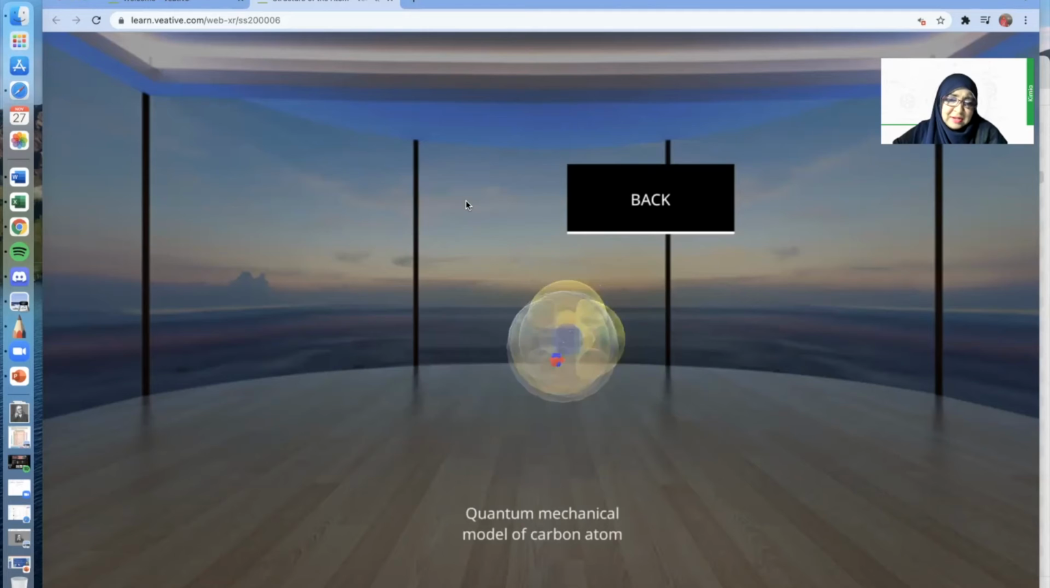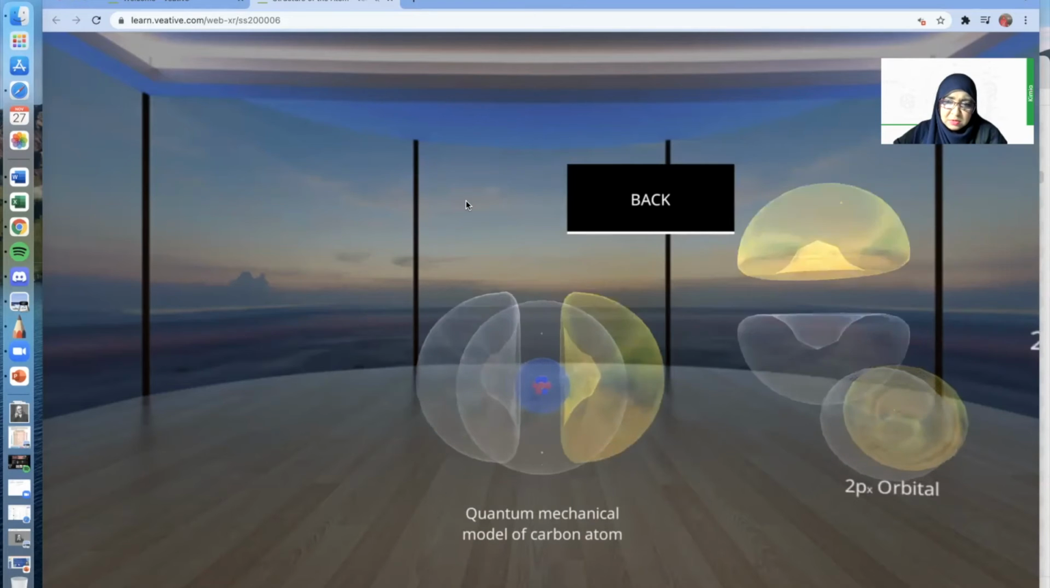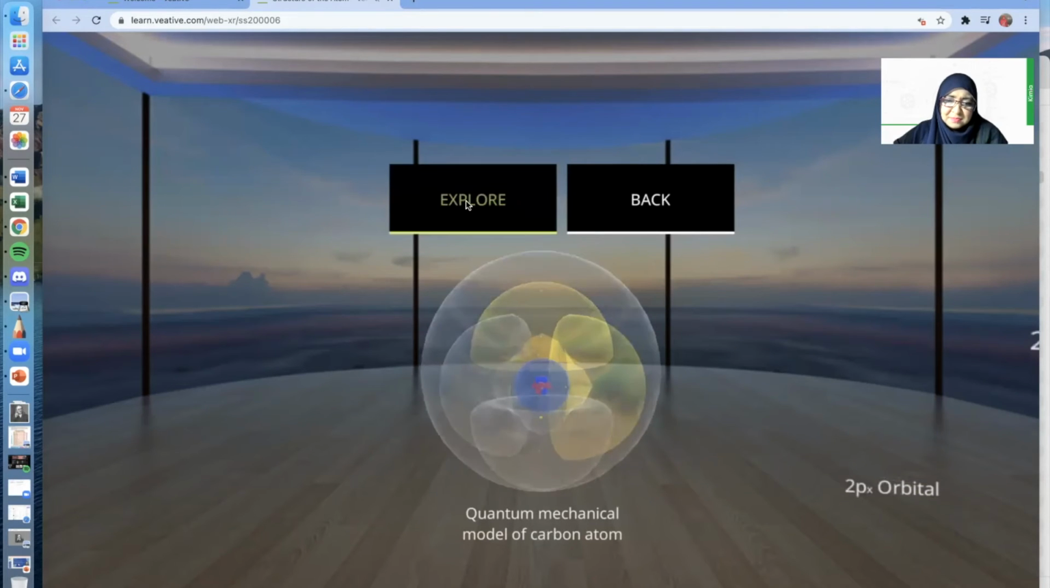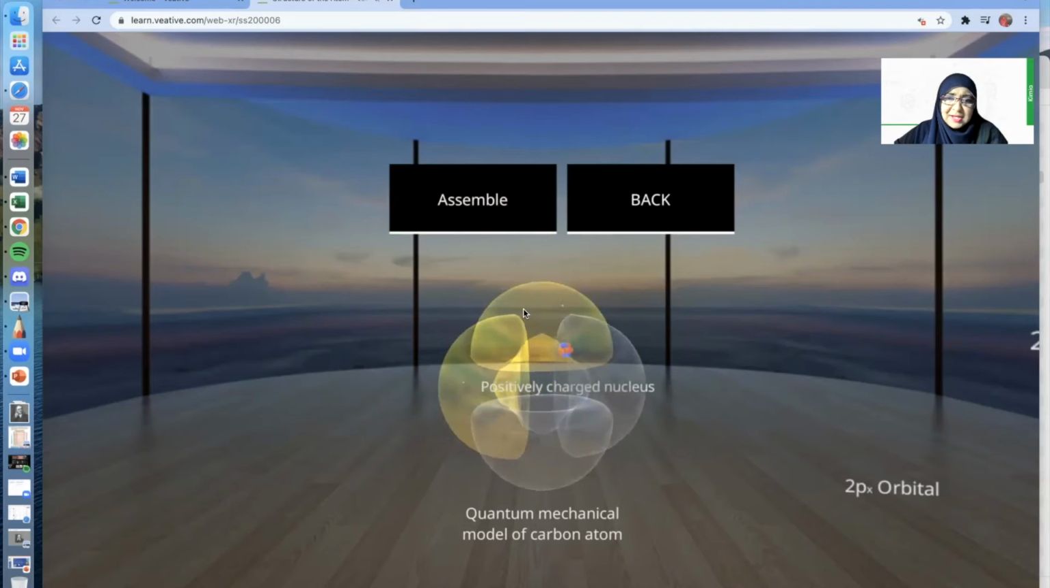So I'm just going to click explore, so that you can see what's inside. Oh, that's 2px orbital. That's beautiful. And they want you to explore further, meaning that they have taken, shell by shell, the orbitals. All right, so I guess we'll stop here.